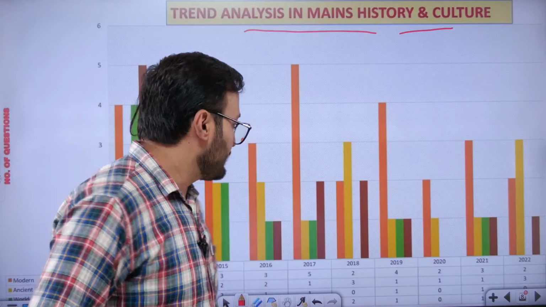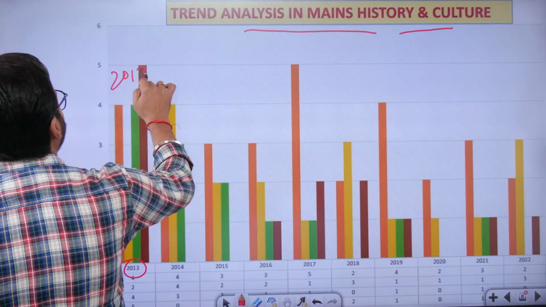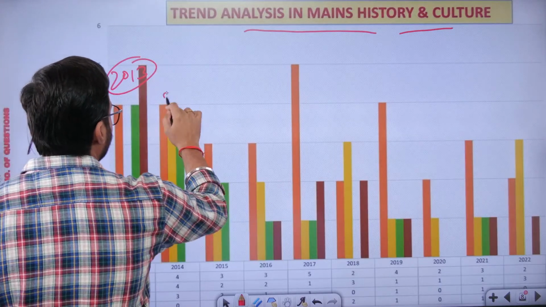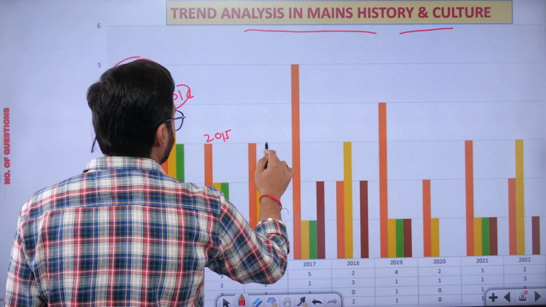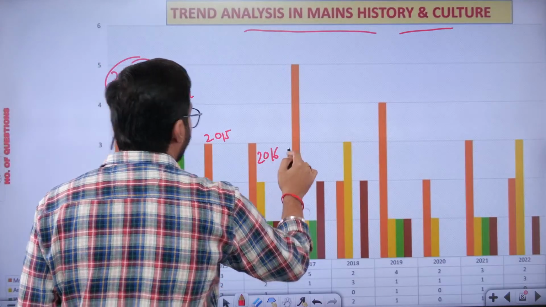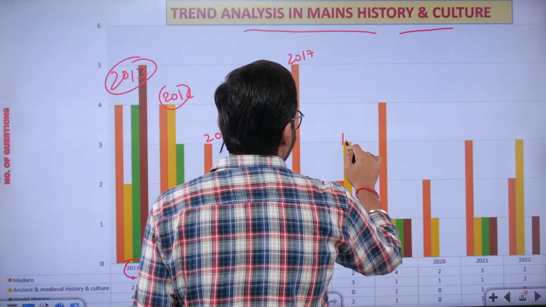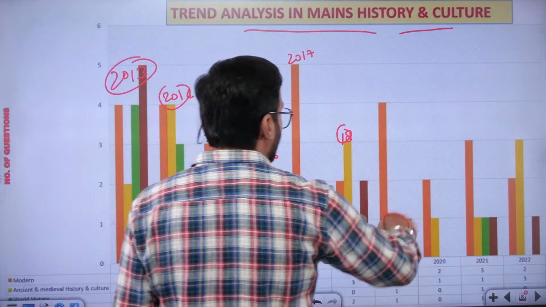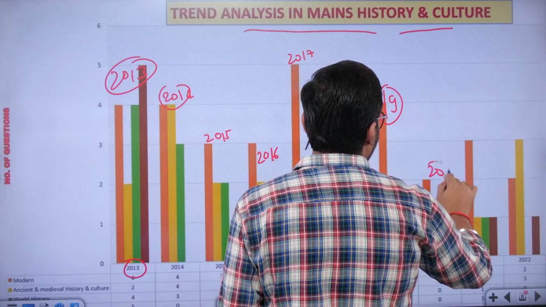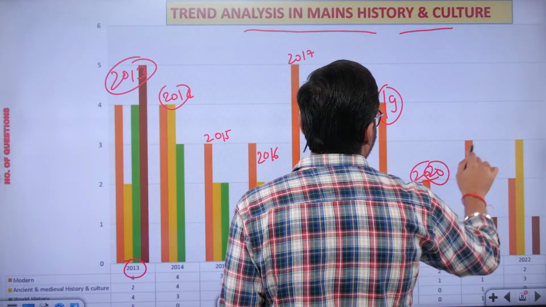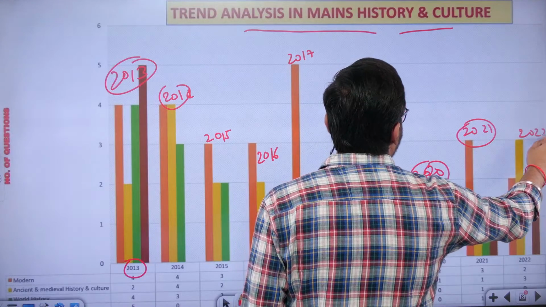So you can see here, this is 2013, then 2014, 2015, 2016, 2017, then 18, 19, 2020, 2021 and 2022.